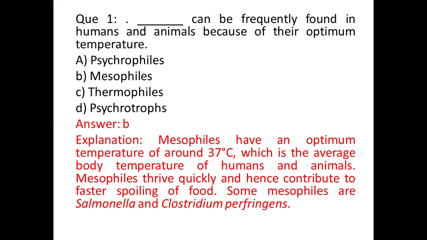Actually, mesophiles have an optimum temperature of around 37 degrees Celsius, which is the average body temperature of humans and animals. So that's why these mesophiles thrive quickly and hence contribute to faster spoiling of food. Some mesophiles are Salmonella and Clostridium perfringens.